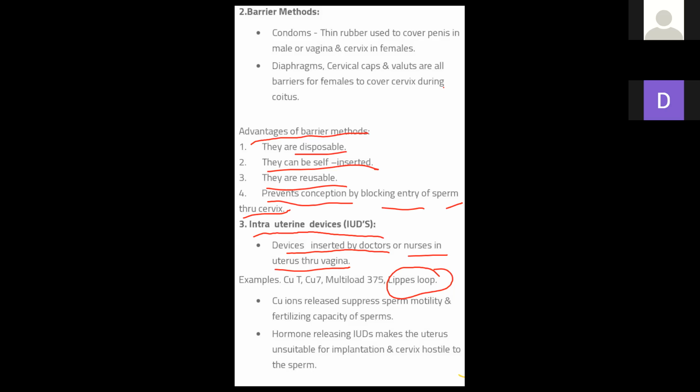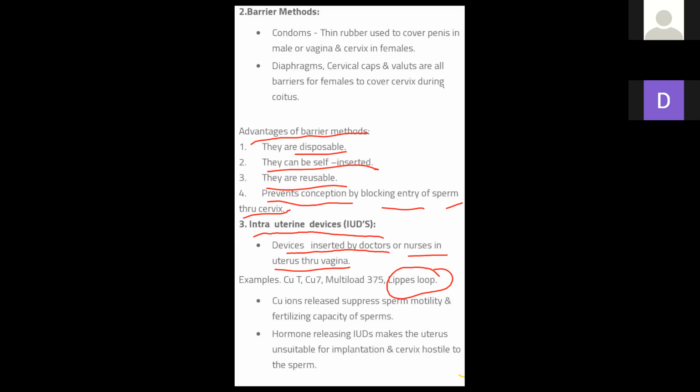Multiload 378. It releases copper. Is it clear? Second is the copper releasing. Example: Copper T, Multiload 378. It releases copper. As usual, Cu, it means releasing the copper ion. Is it clear? Next is hormone releasing IUDs.